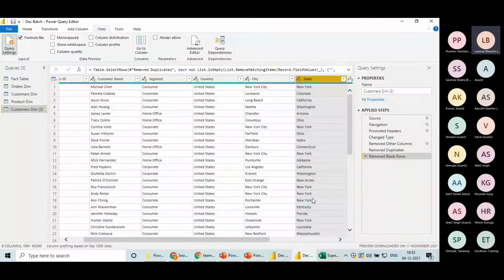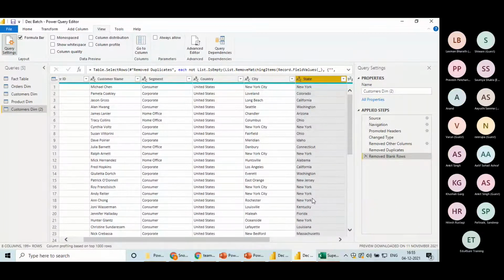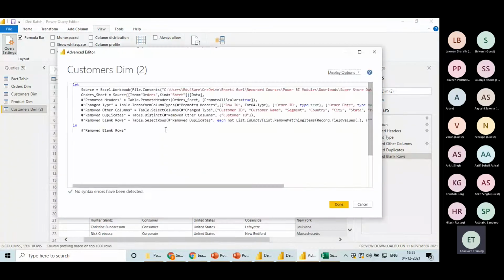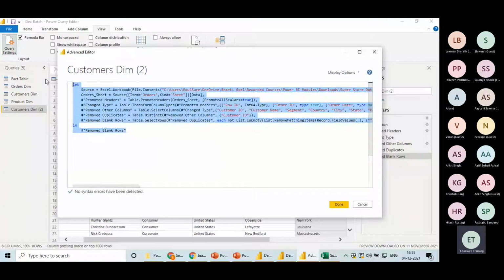And tell me, what is the language using which Power Query has been created? So we use mQuery. Have you guys heard about it? So mQuery is nothing but mashup query. The full form is mashup query. So if you click on advanced editor, you would be able to see some code. So basically this is mQuery or M language.